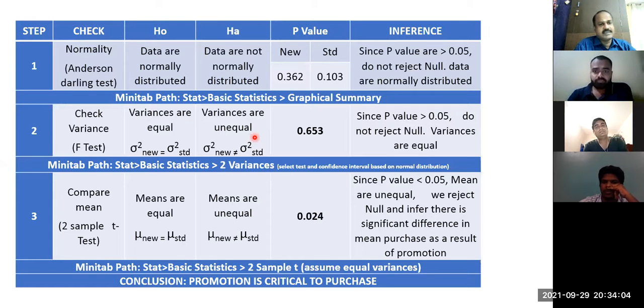Whether the variances are equal or not, you can study. That study is called the F test. Now when I conduct the F test, 0.653 is the p-value. Is it less than 0.05 or more than 0.05? More than 0.05. That means I cannot reject the null. If I cannot reject the null, what does it mean? Variances are equal.